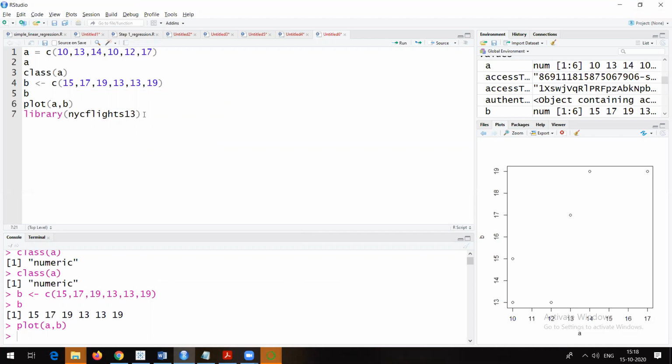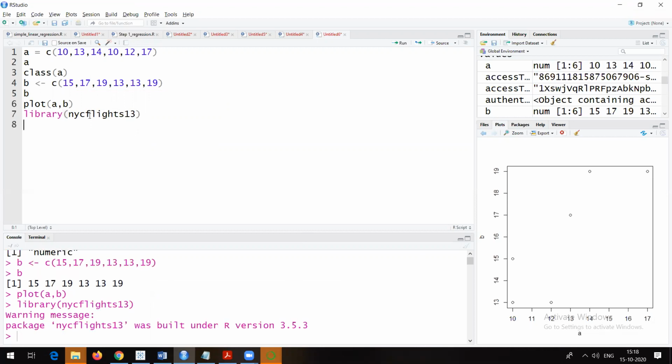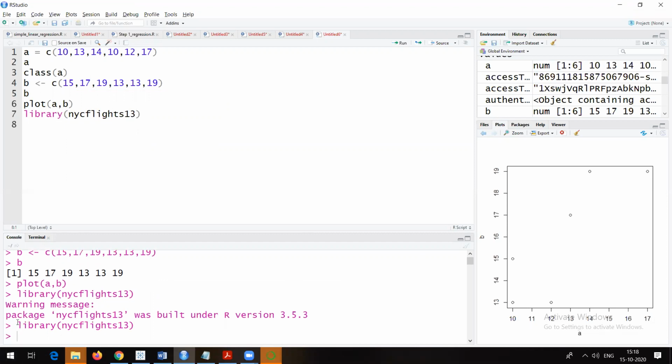Now our purpose is to understand data visualization. That's why we are making use of this data set. Now let me run it. If it is showing you a warning like this, as it is in my case, no problem. What you can do is go here and run it once again. So you press control enter. Now it is not showing me any warning.